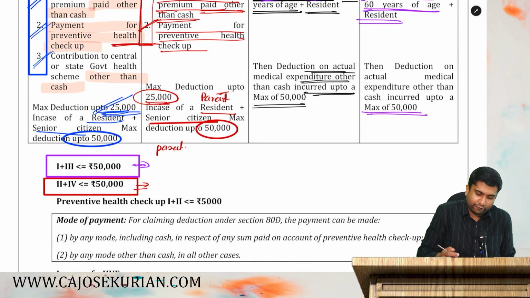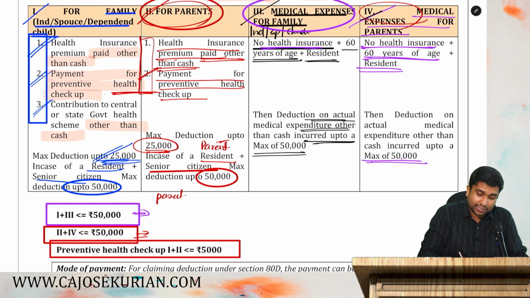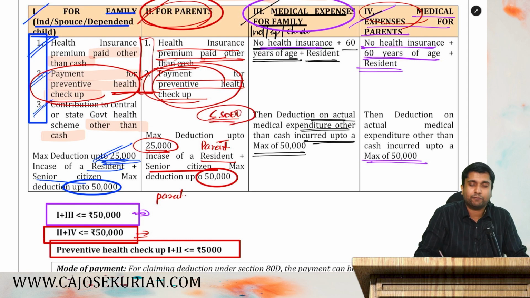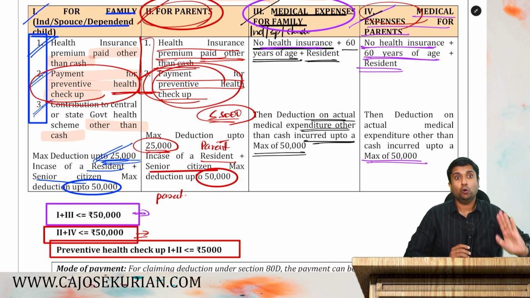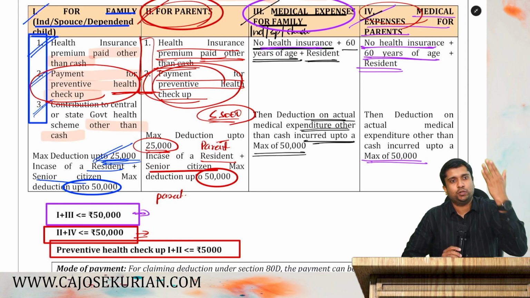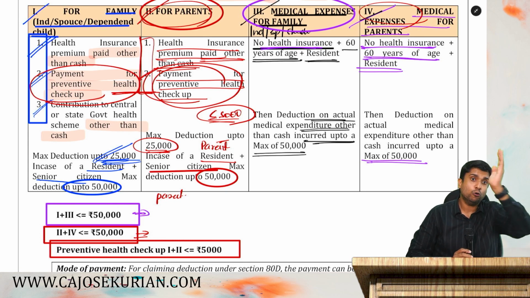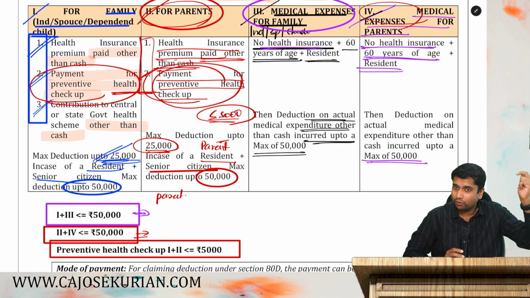Now, preventive health checkup in category 1 and category 2 shall never go beyond 5,000. It shall always be less than or equal to 5,000. In both, you have to claim a maximum of 5,000. By satisfying all the conditions, how much you can claim, that much you take as a deduction. That's what the department says. Are you all with me?